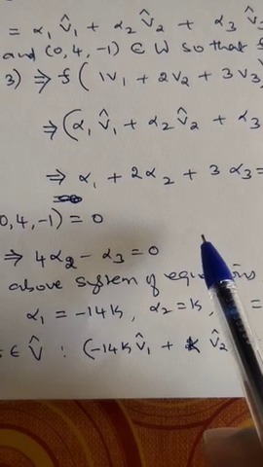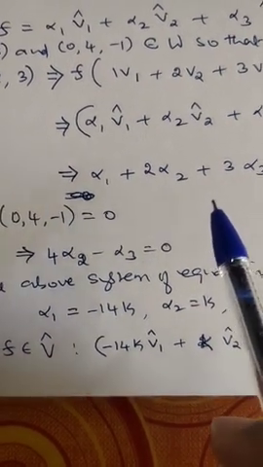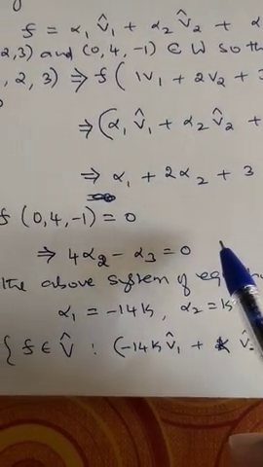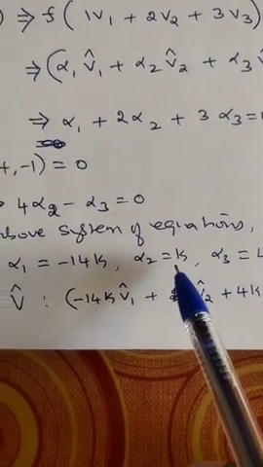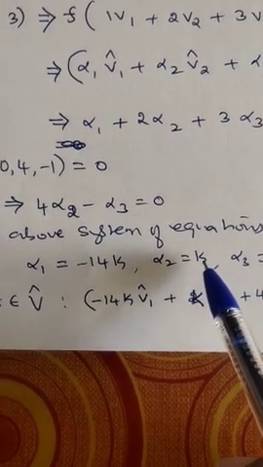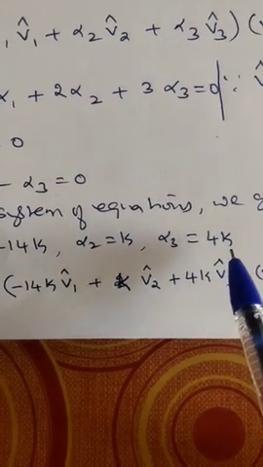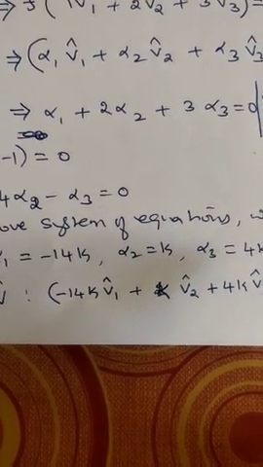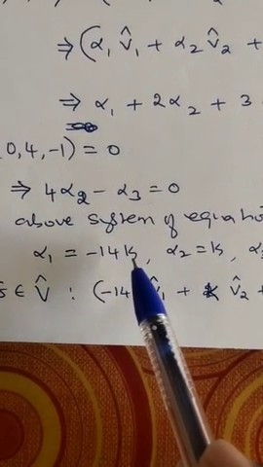Then what will be the solution? It has infinitely many solutions because one becomes a free variable. Two equations in three variables, so one becomes the free variable. I will take alpha 2 to be k, where k may be any value. So if alpha 2 is equal to k, then what will happen? Alpha 3 becomes 4k, and alpha 1 becomes minus 14k.